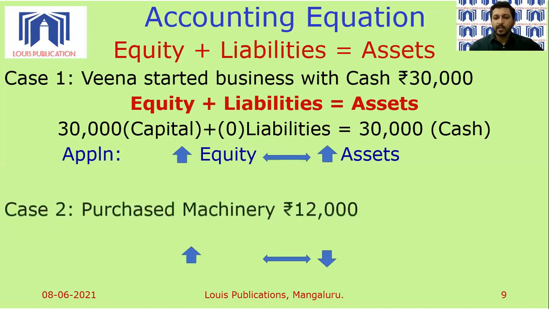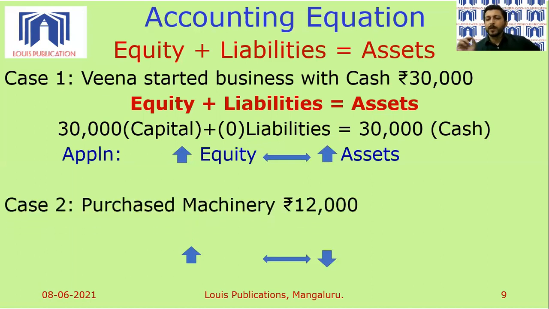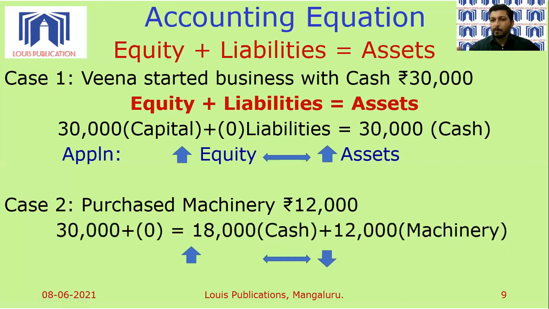Let's look at the second case. Business is purchasing machinery. So when business is purchasing machinery, there is no change in the capital balance. Capital will not change. Liability value, again, there is no change. It will remain 0. But since the business is purchasing machinery, out of 30,000 rupees, business is spending 12,000 rupees, the cost of the machine. So cash balance will come down to 18,000 and machinery value will increase by 12,000 rupees.